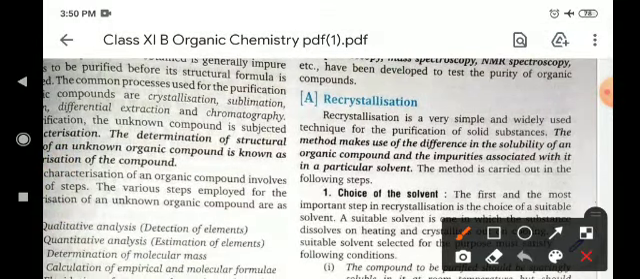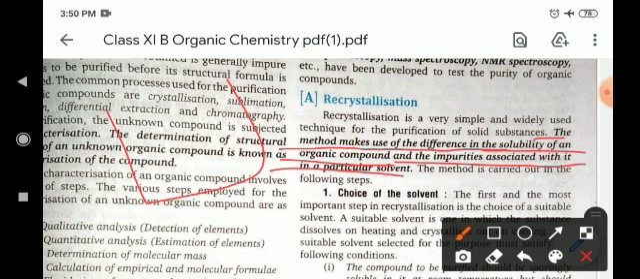So first one is recrystallization. What is recrystallization? The method makes use of the difference in the solubility of an organic compound and the impurities associated with it in a particular solvent. If we dissolve any salt, and after evaporating the solvent from this solution, the crystals of the salt are again obtained in the form of crystals, then this process is known as recrystallization.